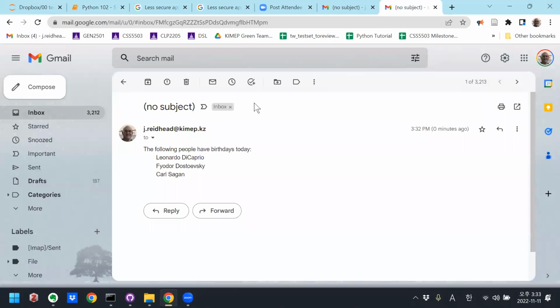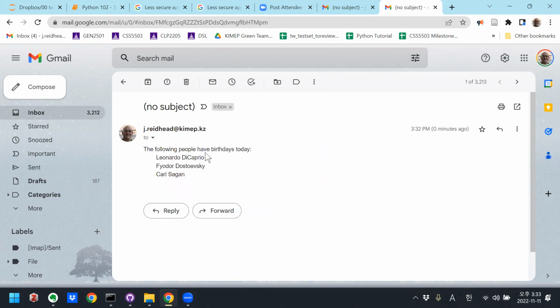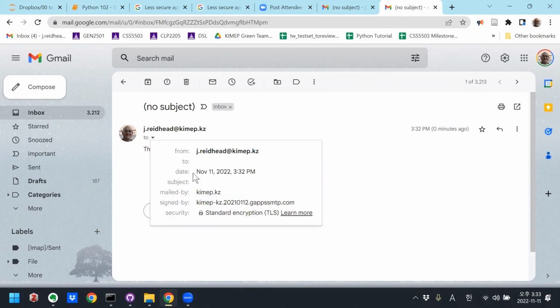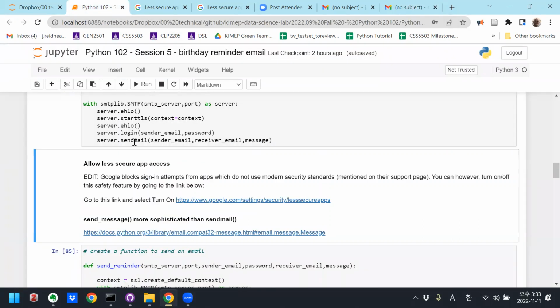Notice that it was sent by the KIMEP server. Notice that there's no header, there's no subject. It only has the body of the email. So this function sendmail right here is a super basic function. It just allows you to send a string.